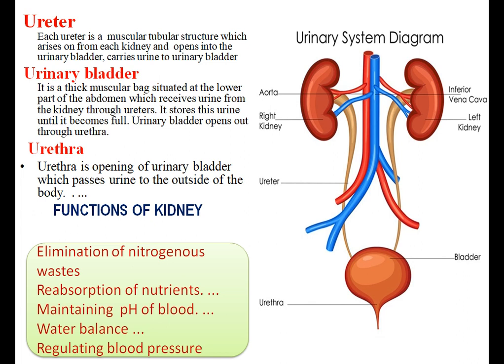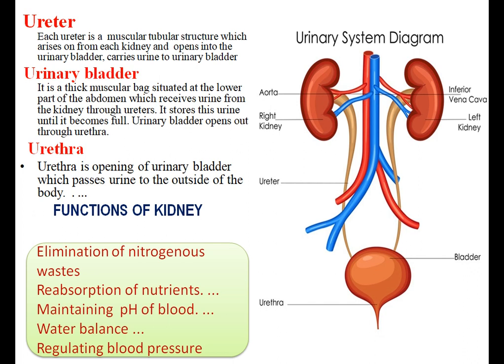Okay, now what are the functions of the kidney? So you can note down the same functions which were given in the earlier slide, that is the importance of the excretion or the excretory system. Now here we will see elimination of nitrogenous waste. That means the kidney eliminates the nitrogenous waste or the metabolic waste from the body.